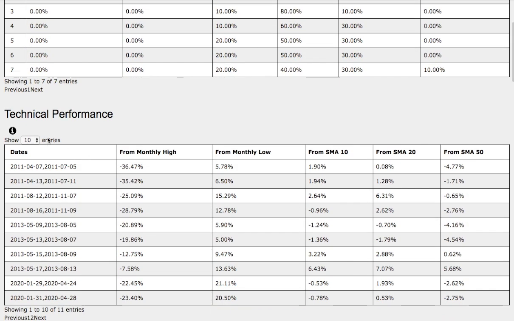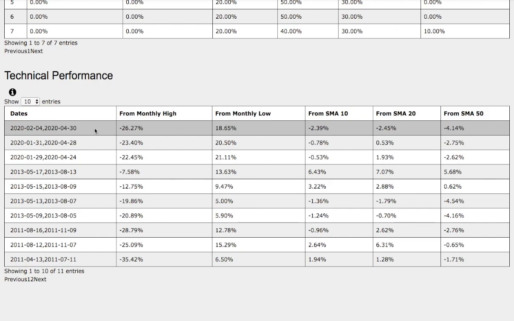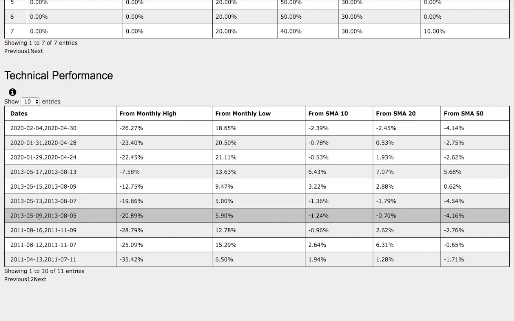So let's just examine the technical performance of each model. The current trend that we're in: we're down 26% from monthly high, up 18% from monthly low, down 2.4% from the 10 simple moving average, down 2.4% from the 20 simple moving average, and down 4% from the 50 simple moving average. And now the trend that we just examined, it was May 9th to August 5th, 2013.